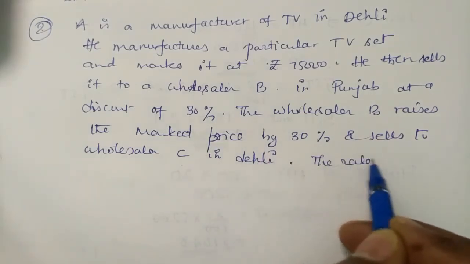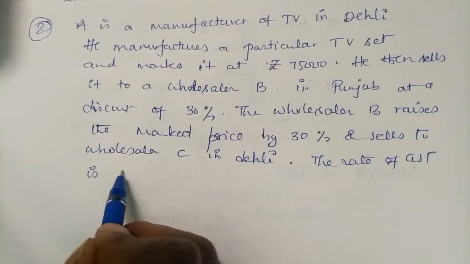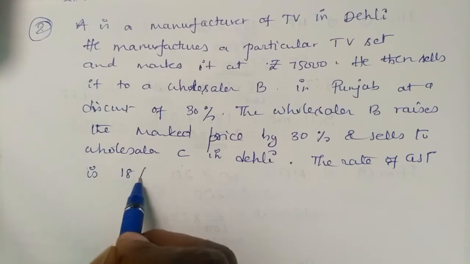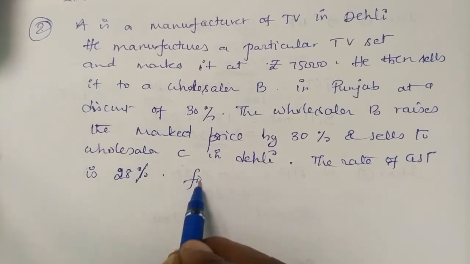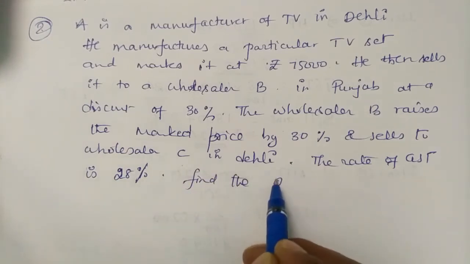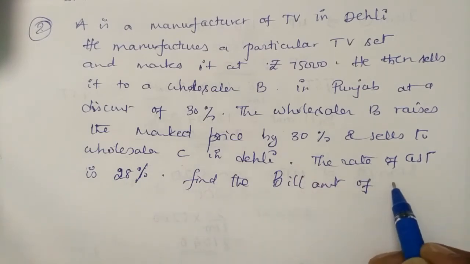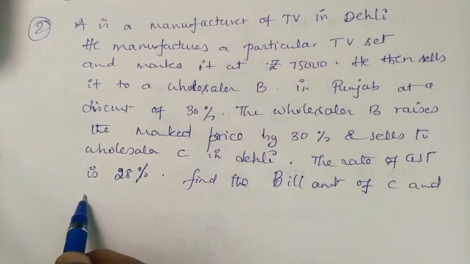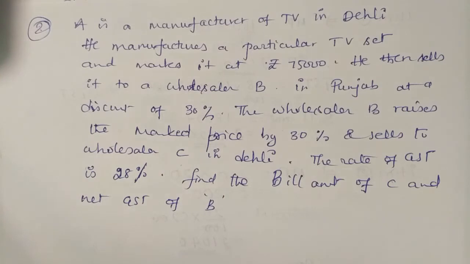The rate of GST is 18%, 28%. TV, for TV sets 28%. Find the bill amount of C and net GST of B. So there are two questions. Find the bill amount of C and net GST of B.